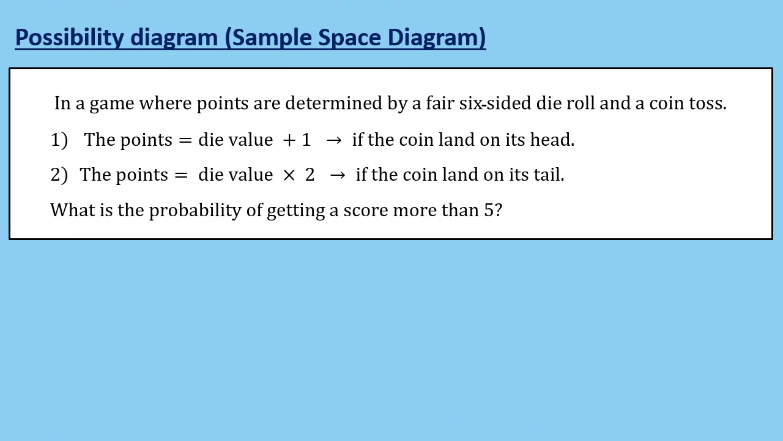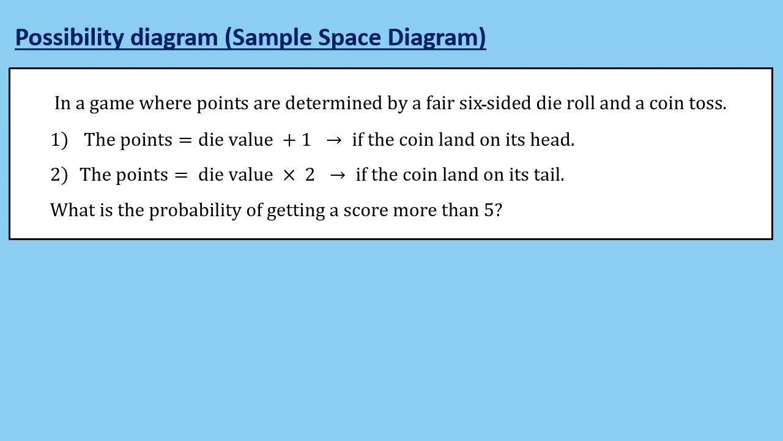Let's consider the following example to demonstrate how to use the possibility diagram to calculate the probability of an event. In a game where points are determined by a fair six-sided die roll and a coin toss, the points will be equal to the die value plus 1 if the coin lands on its head, and the points will be equal to the die value multiplied by 2 if the coin lands on its tail. What is the probability of getting a score higher than 5?